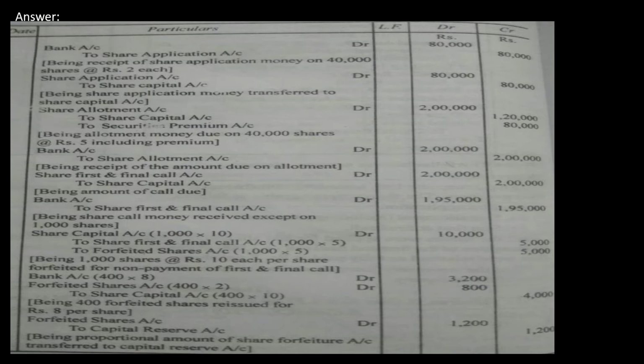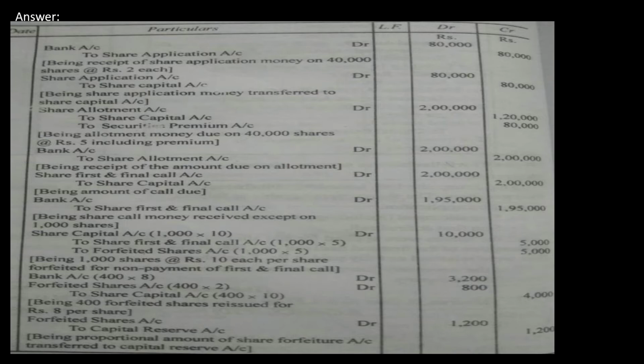Then first and final money 2 lakh, out of which you received only 1,95,000, which means 5,000 is in arrear. Actually, we are supposed to show 5,000 arrear, but in the textbook they have not shown that arrear amount. They have written only the received amount, that is 195. We are supposed to receive 2 lakh, we received only 195, which means 5,000 is the arrear.